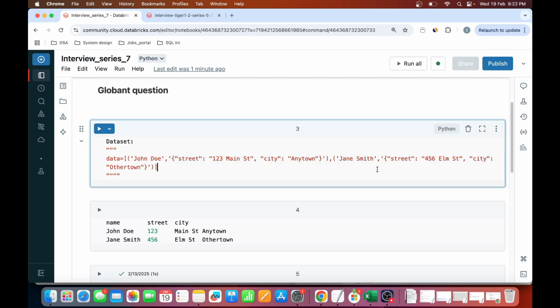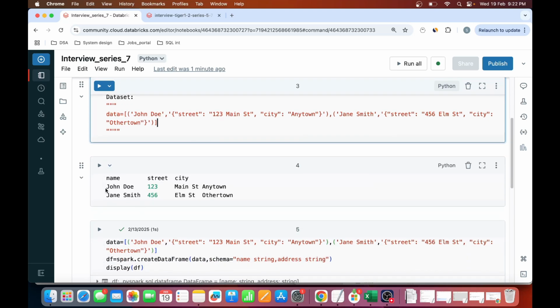My output, what I want as output is like this. The name should be in a separate column, the street should be in a separate column, and city should be in a separate column. So name, street, and city I want. This is one record, right? But I want it as separate columns. Street should be in one column, city should be in one column, name should be in another column. And I want to go ahead and get the data like this.